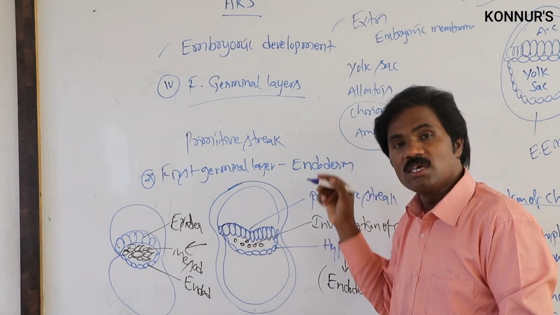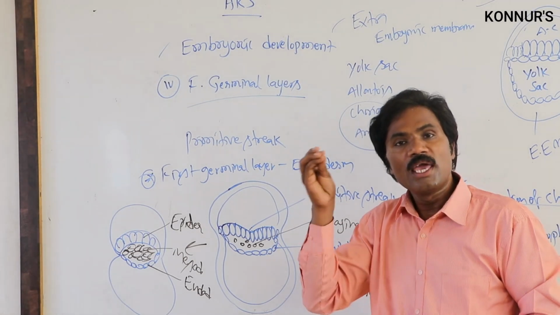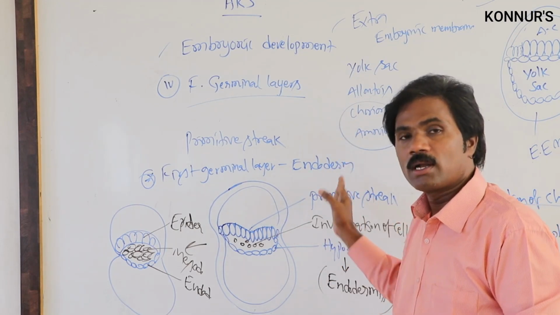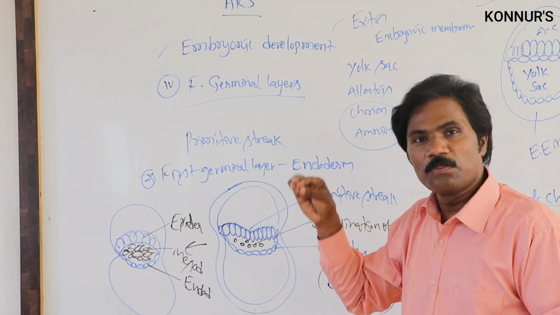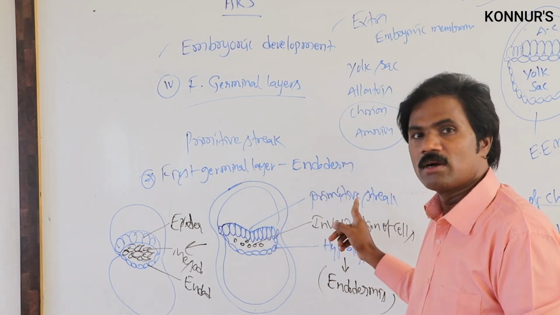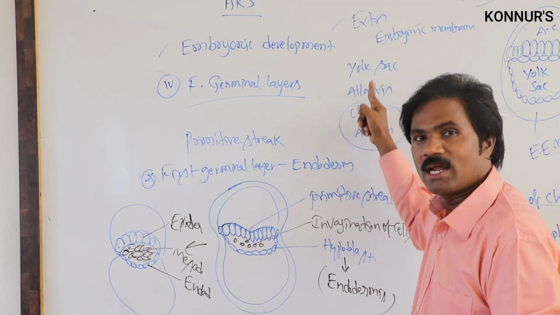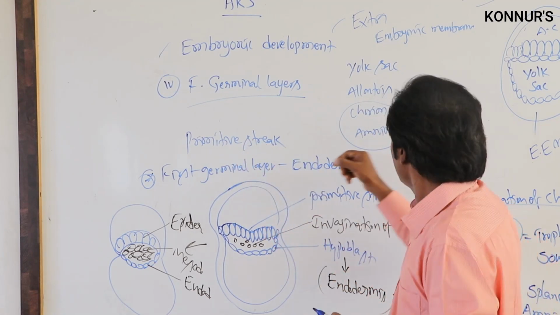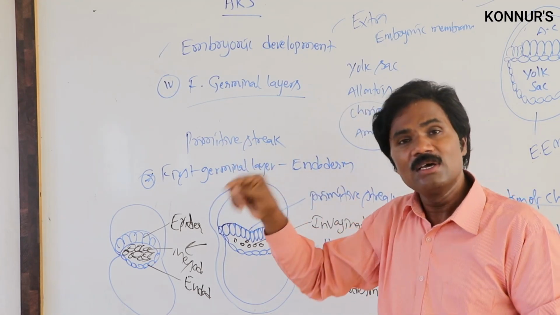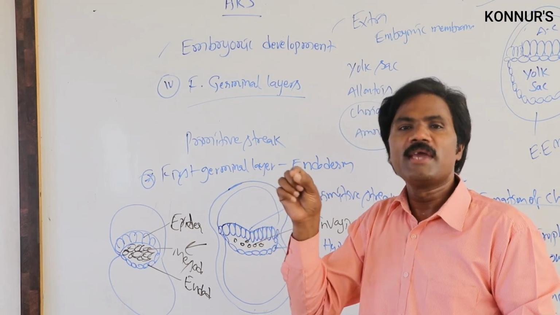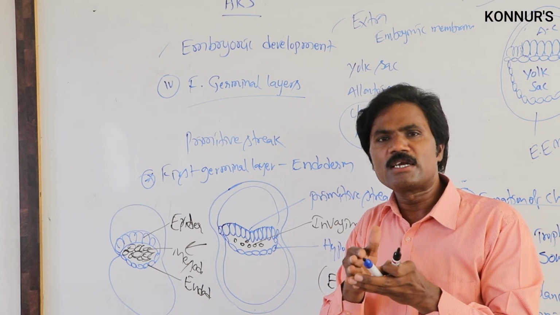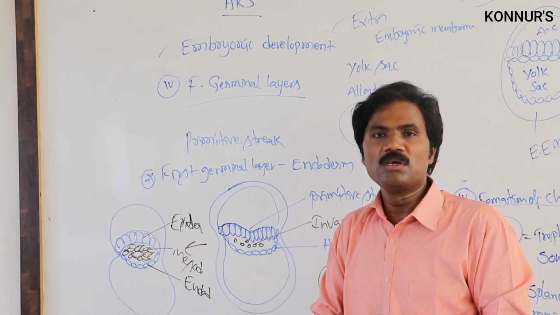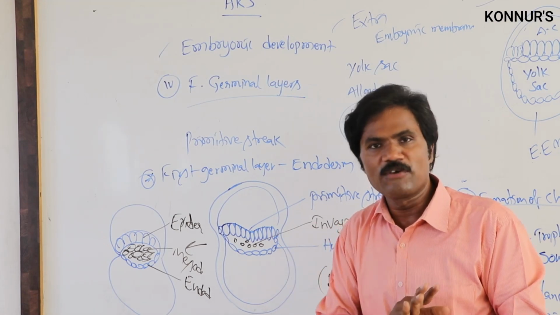From the exam point of view, if asked how many extraembryonic membranes are formed in human beings, your answer will be all four. But among these four, the chorion and amnion play the very important role. The yolk sac forms primitively, and the allantois forms from the gut of the embryo. It helps only in purification of blood vessels in the umbilical cord primitively; more than that there is no particular function.